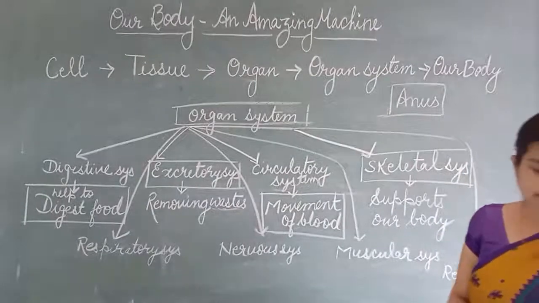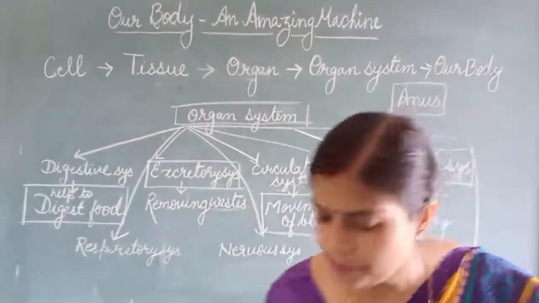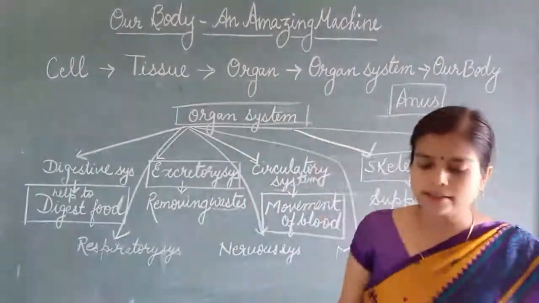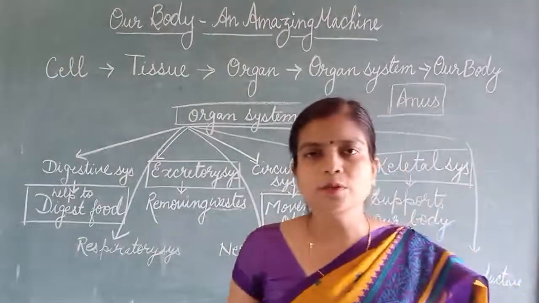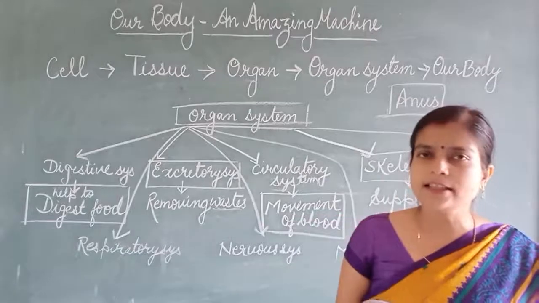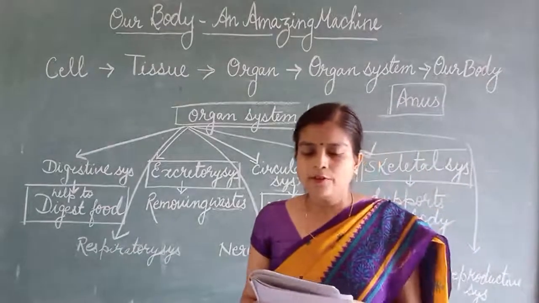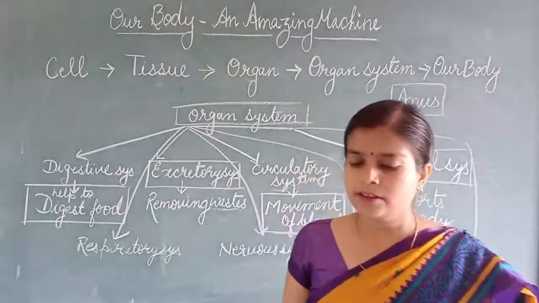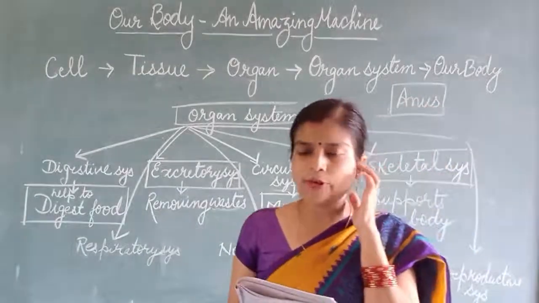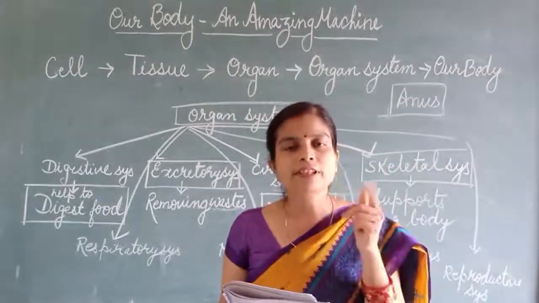Now children, here is some one word answer. A special action done by each organ is known as its function. Okay, answer is function. When we are born, how many bones are we having? We are having 300 bones.